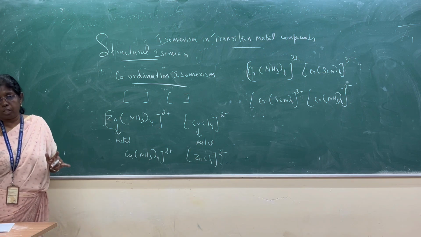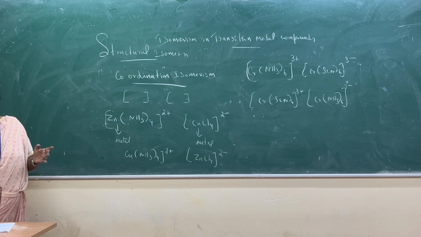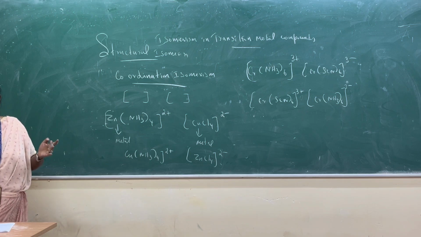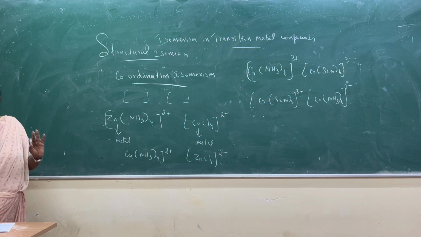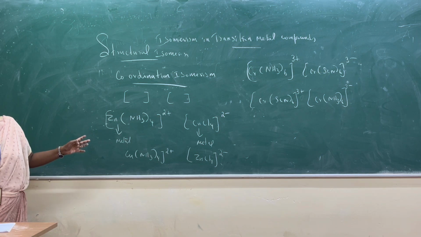So what is structural isomerism? Structural isomerism means same molecular formula but different structural arrangement. So that is of four types. First one is ionization isomerism, second one hydrate isomerism, third one linkage isomerism, and fourth one is coordination isomerism.